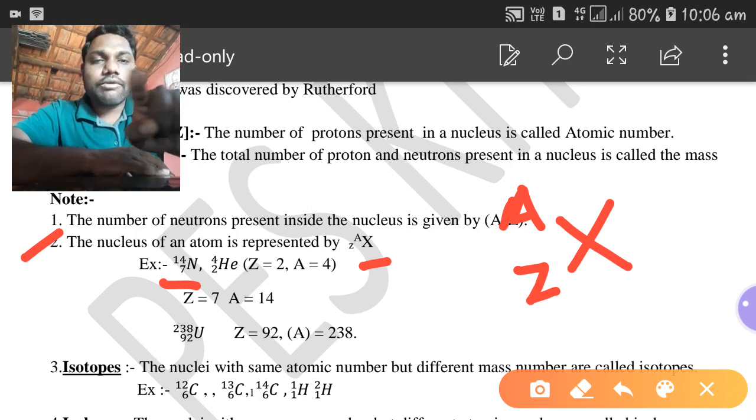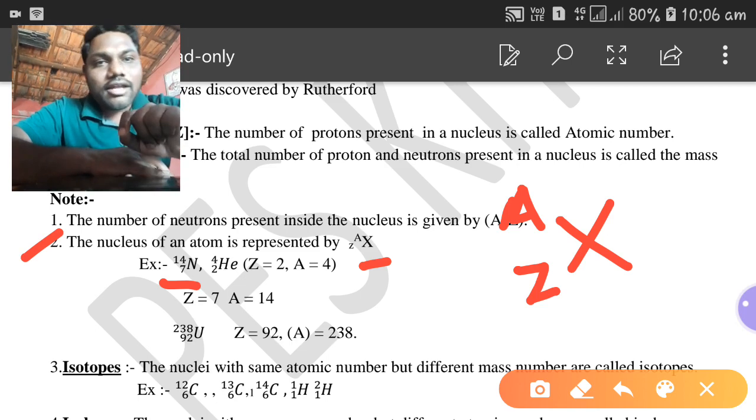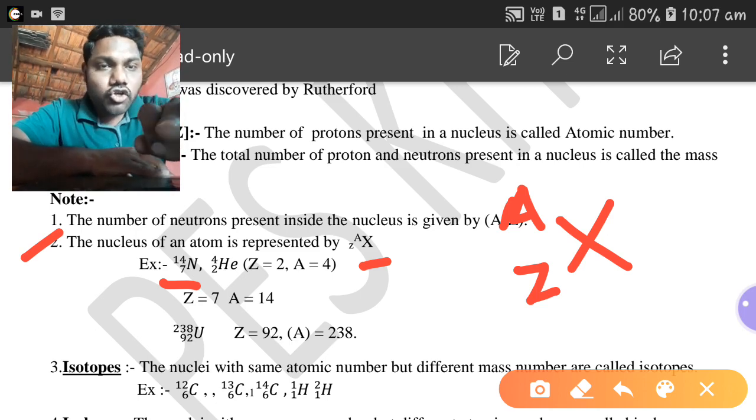In superscript there will be 14, that means the atomic mass number is 14. Another example is helium. He is the atomic symbol of helium, and 2 is written as a subscript to the atomic symbol, that means it is the atomic number, and 4 is the superscript to the atomic symbol, that is the atomic mass number.